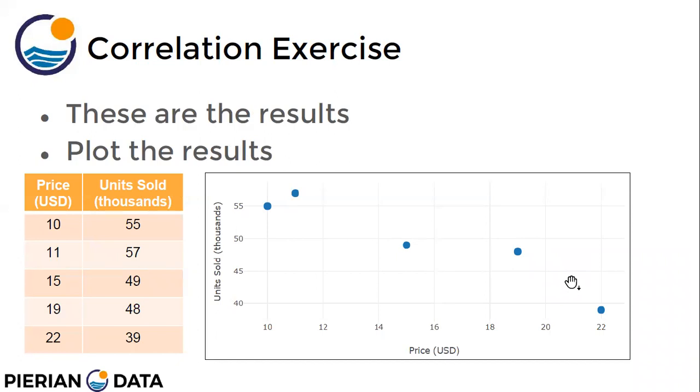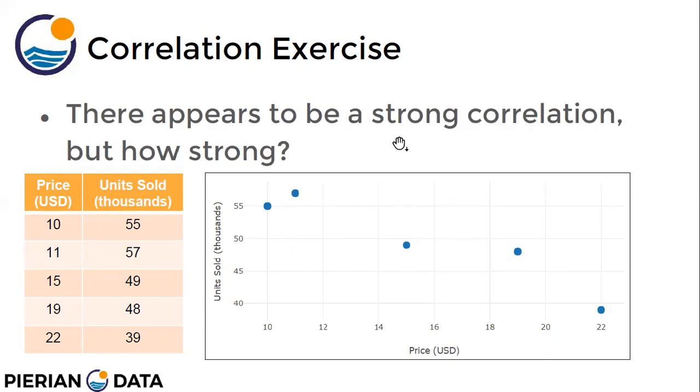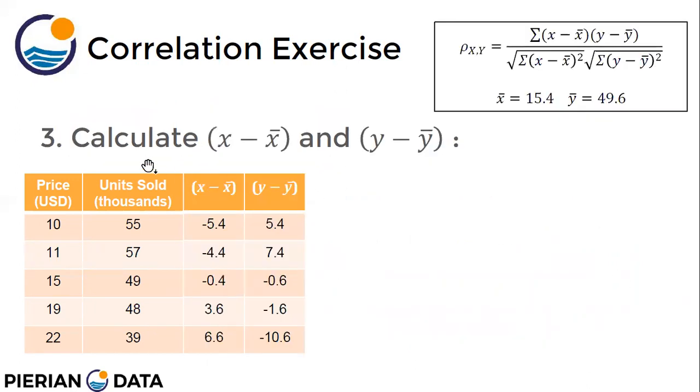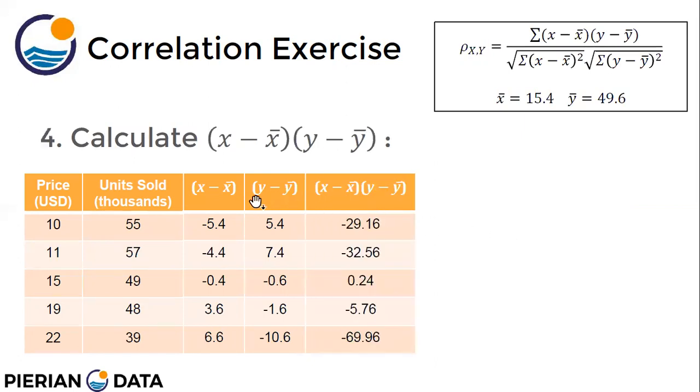So we have to take into account different price and units sold combinations. Okay, so there appears to be a strong correlation, but how strong? So we have to find out. Recall the simplified correlation formula, which is the Pearson's correlation coefficient. If we find all of these values and put them in the formula, we come out with a particular value of correlation. Okay, so x bar is this, y bar is this. Then we want to calculate x minus x bar and y minus y bar. It is this. Then we take the product.